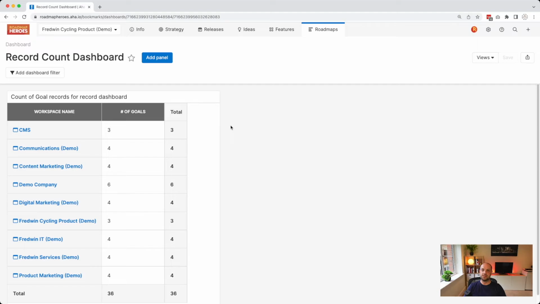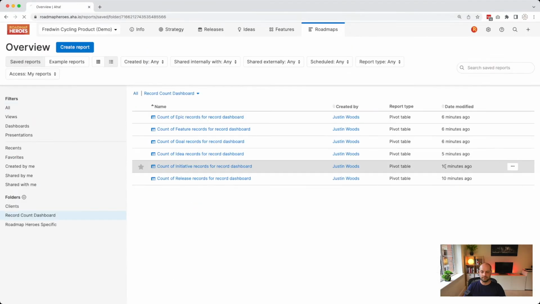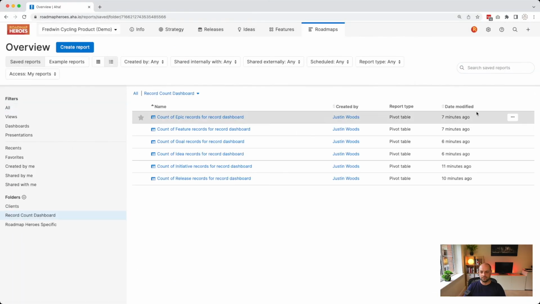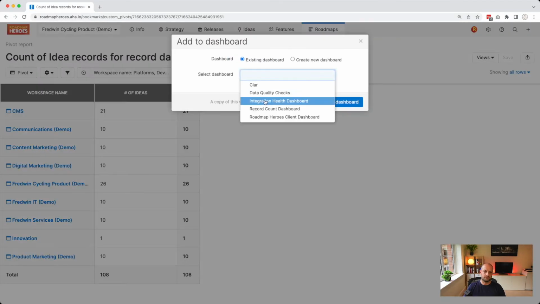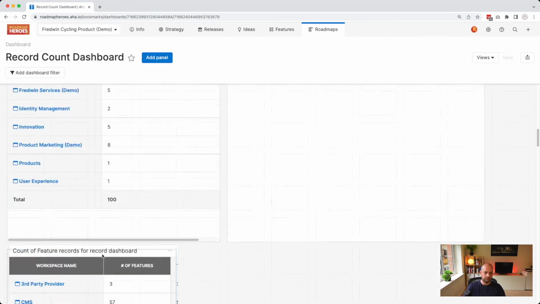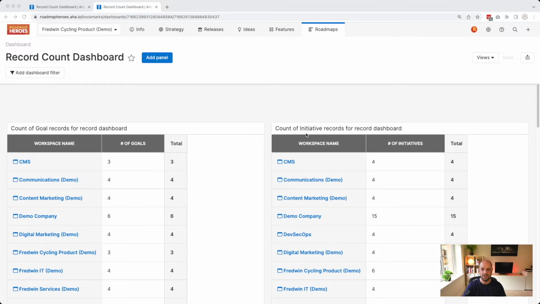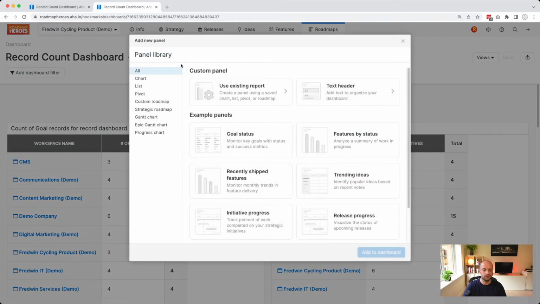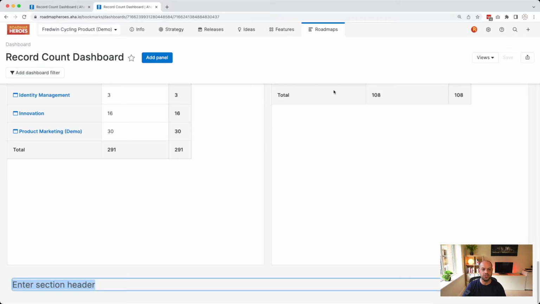So let me speed this video up, and now I'm going to add the other reports in the same way, and you can see that come together. And there we go. My dashboard's really coming together now. The final piece I'm going to do is add a panel and add a text header just to help people to understand how to use this.